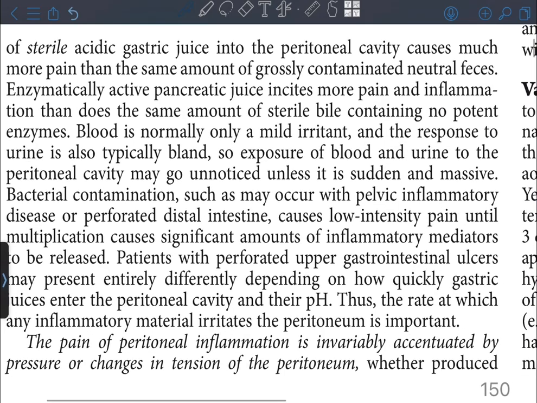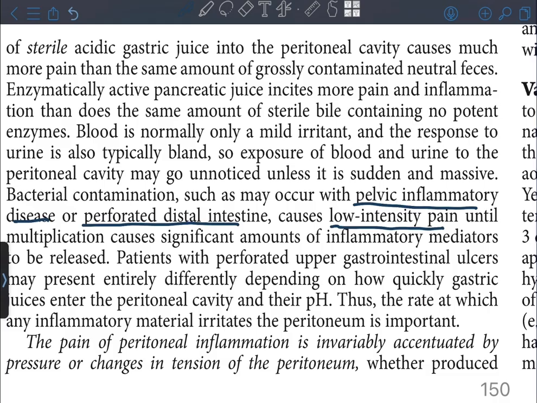Bacterial contamination, such as may occur with pelvic inflammatory disease or perforated distal intestine, causes low-intensity pain until multiplication causes significant amounts of inflammatory mediators to be released. Patients with perforated upper GI ulcers may present entirely differently depending on how quickly gastric juices enter the peritoneal cavity and their pH. Thus, the rate at which any inflammatory material irritates the peritoneum is important.